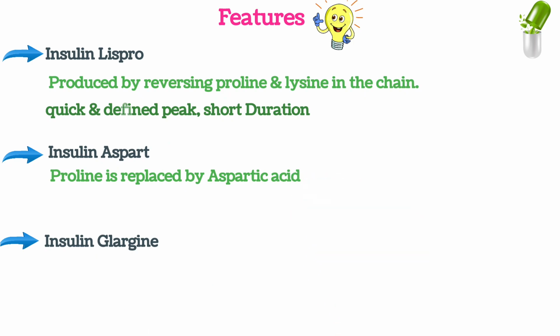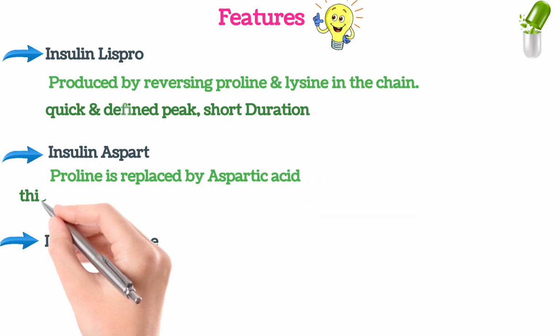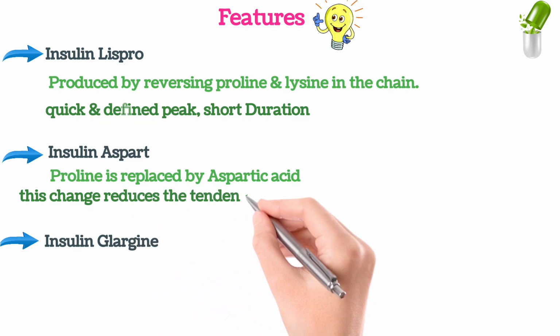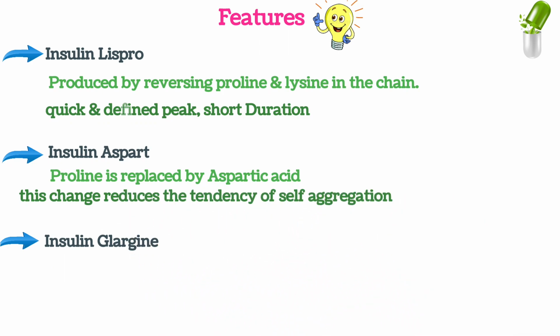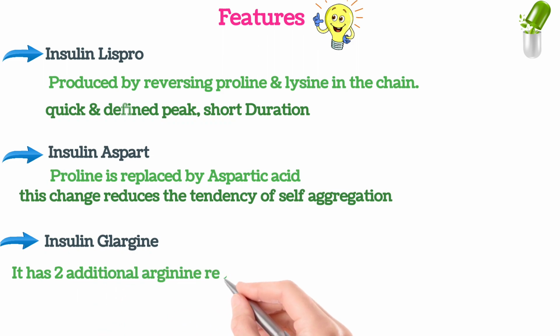In case of insulin aspart, proline is replaced by aspartic acid. So here it is a replacement, there it was a reversal. This change reduces the tendency of self-aggregation. Self-aggregation of what? The hexameric structure of this insulin. That's why it is rapid acting.